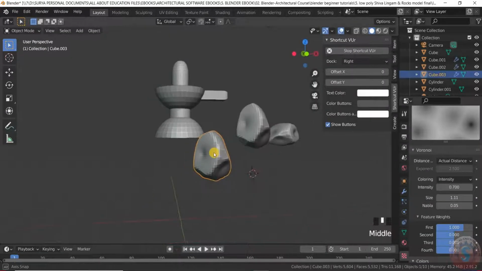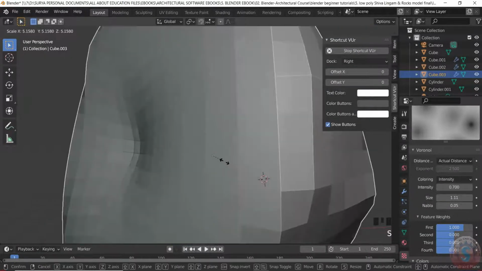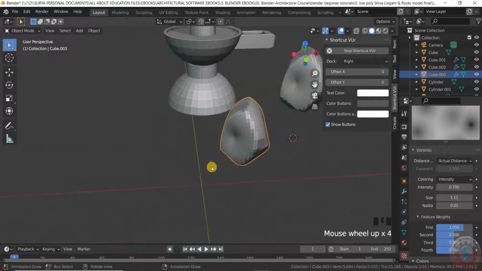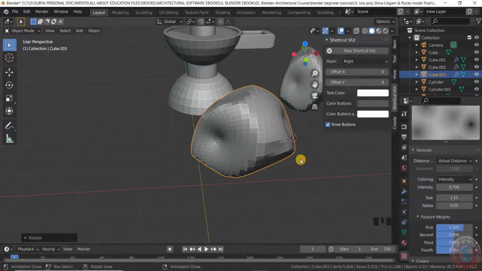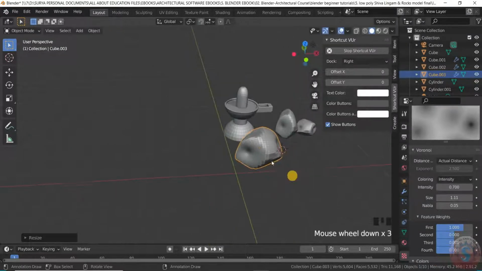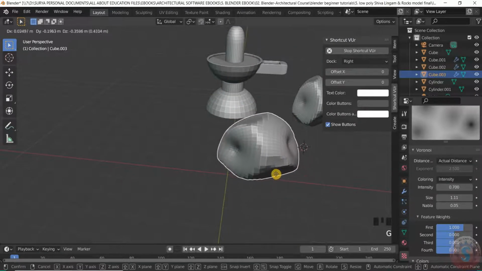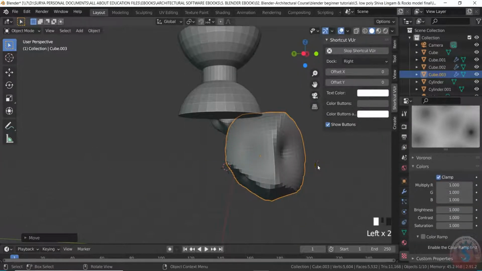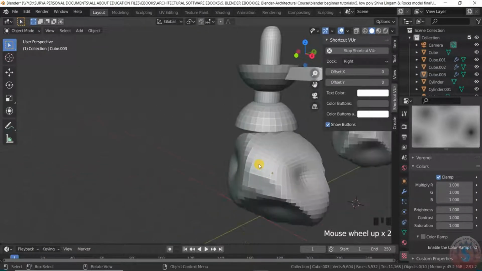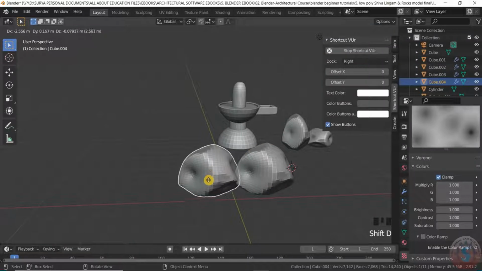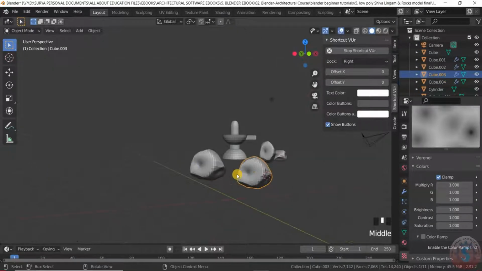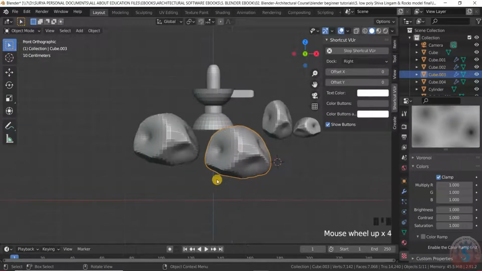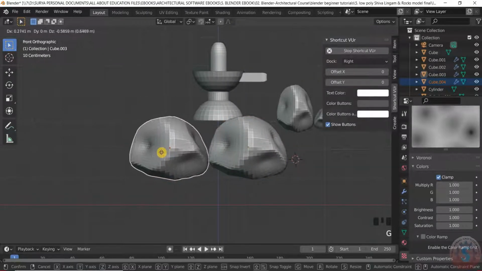To place the rock onto the bottom, for example, I want it like this. Scale the object with S and the X axis, S and the Y axis, and G. And to place another rock here, press Shift D and adjust the rocks onto the bottom.